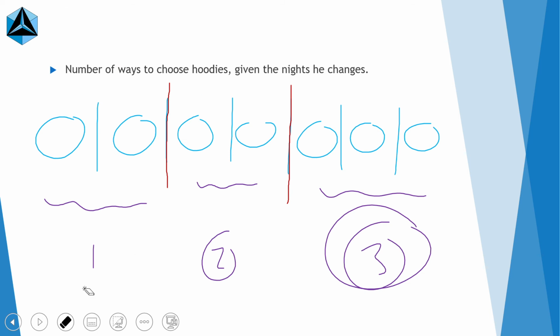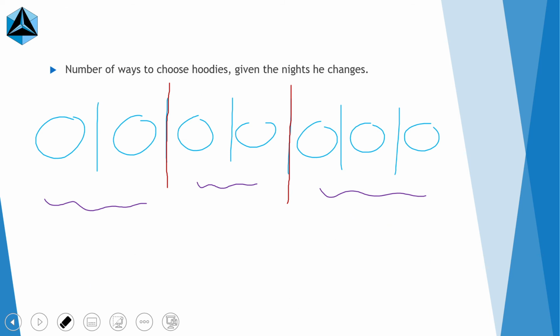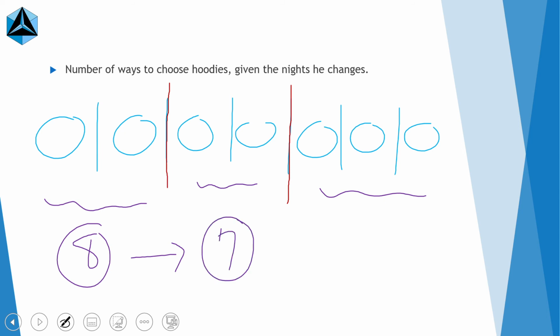He has 8 hoodies, so there are 8 ways to choose the first hoodie. Since he's already worn one, when he changes he has 7 hoodies left to choose from, and then when he changes again he has 6 to choose from. So this part is 8 times 7 times 6.